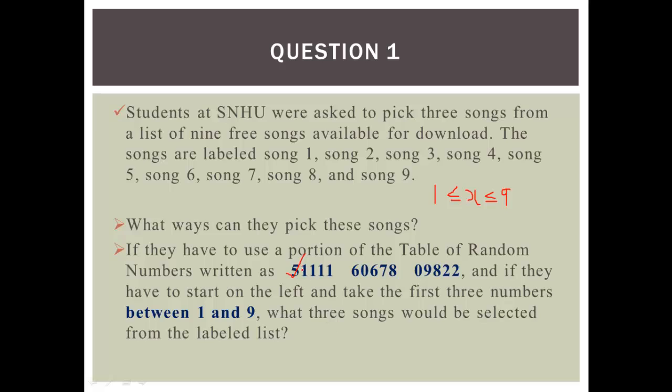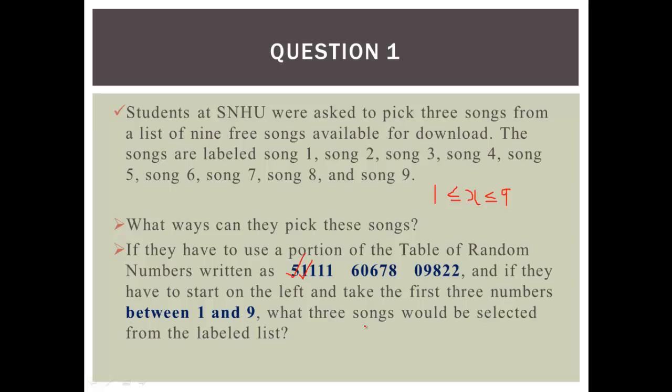Then 1 is the next one. 1 is between 1 and 9. We pick it. Now, I hope you know in inequality, this means less than or equal to. So this equal to ensures that 1 is included, and this equal to ensures that 9 is included. Now, the third one, 1. That's a problem here.